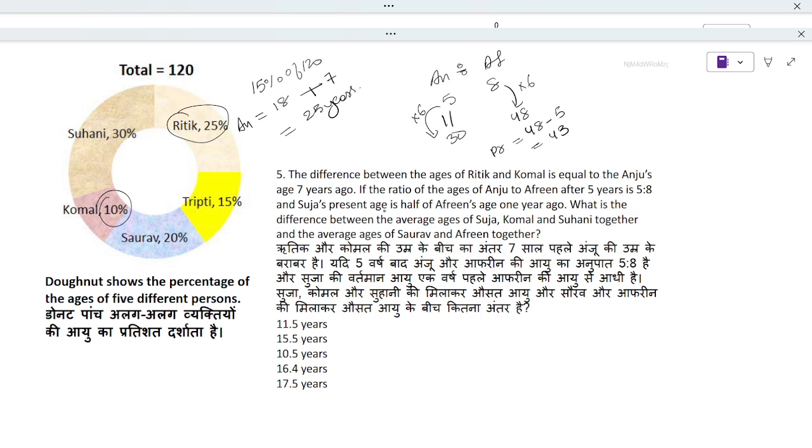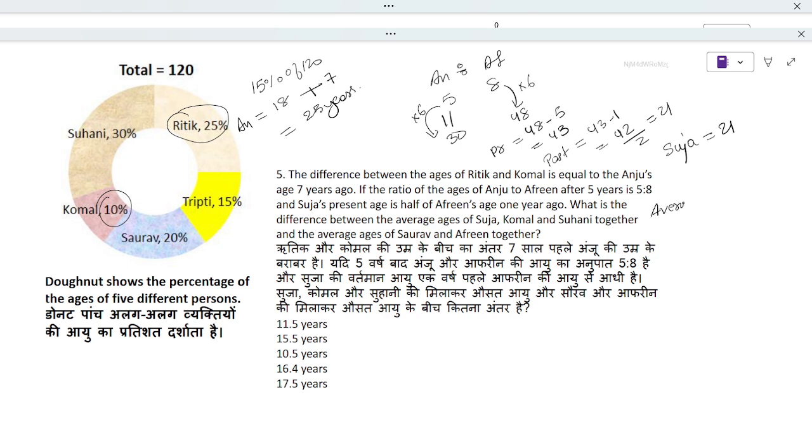And Suja's present age is half of Afrin's age 1 year ago. Now let's take Afrin's age to past. 1 year ago will be 42. Now Suja's present age is half of Afrin's age. So if we divide by 2, are we getting 21? So Suja's present age is 21. They're asking us to find the difference between the average age of Suja, Komal and Suhani and the average of Saurav and Afrin.